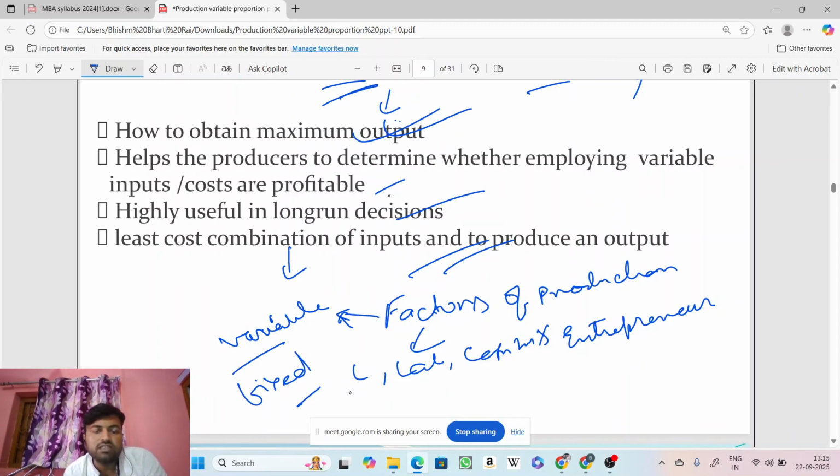Variable factors means its amount in the production process can be altered. If we can change the amount of a factor being used in a production process, that kind of factor will be called a variable factor. I can change the amount of the particular factor engaged in the production process. In such a scenario, it's called a variable factor. And when its amount cannot be altered or changed, it's called a fixed factor. Variable factors and fixed factors.